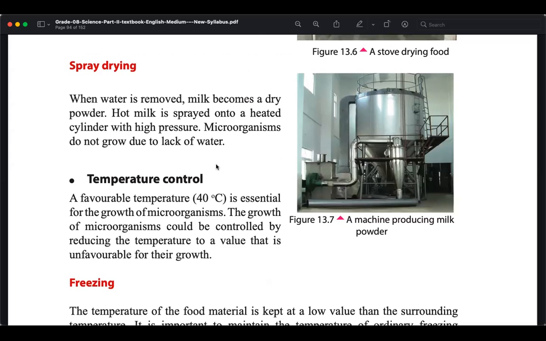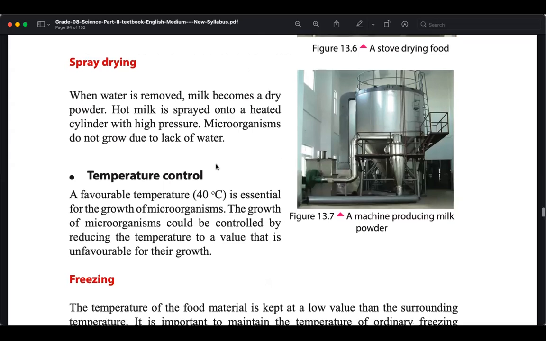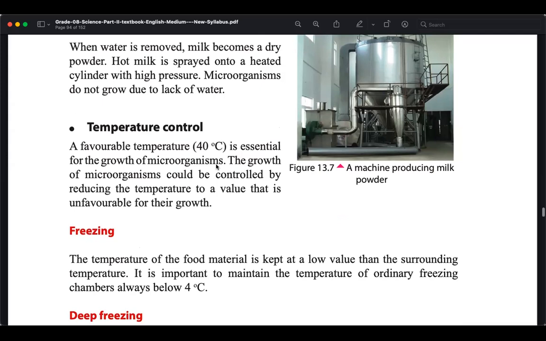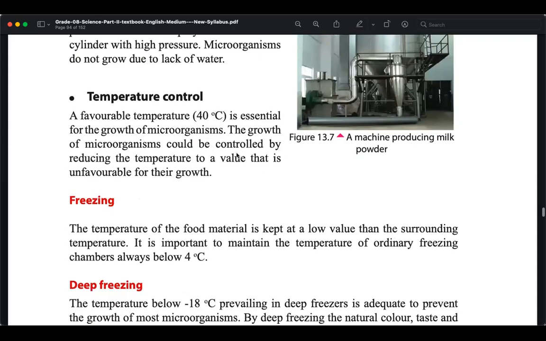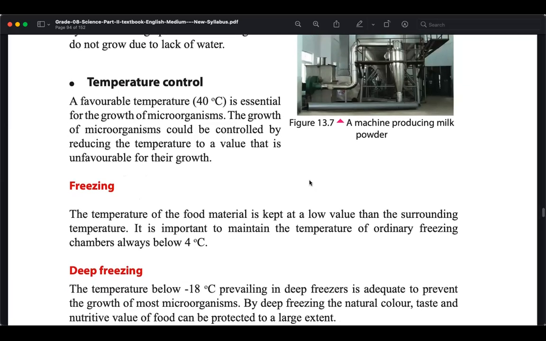Okay, then temperature control. Microorganisms really like room temperature and something above that. But if you can control the temperature and freeze it, below 4 Celsius, then the activities of these microorganisms will be very low. Deep freezing can also be done. Normal freezing is basically freezing around 0 Celsius, like ice, reducing the surrounding temperature.